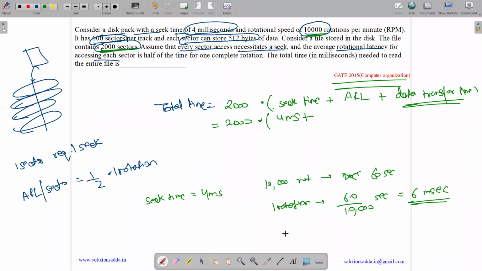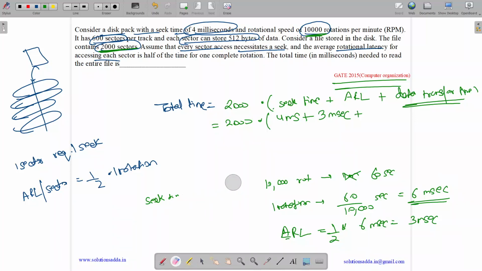Okay, so what is half rotation time? 1 by 2 rotation. See, ARL, which stands for average rotational latency time, equals half rotation. So ARL equals half of one rotation time. One rotation is 6 milliseconds. So ARL is 3 milliseconds. So what is ARL? It's 3 milliseconds.